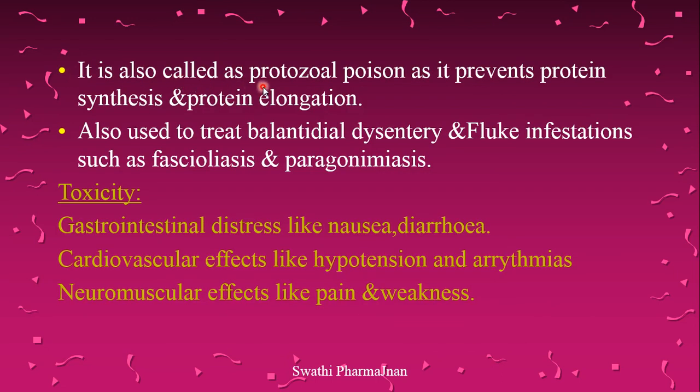It is also called protozoal poison as it prevents protein synthesis and protein elongation. Emetine prevents the protein synthesis of Entamoeba histolytica, and it also inhibits the protein elongation process during cell development.